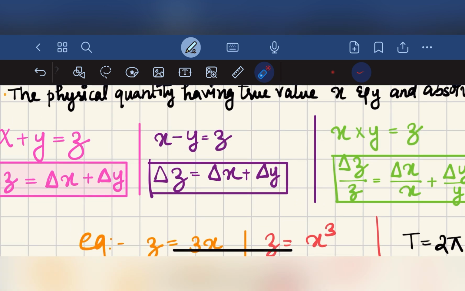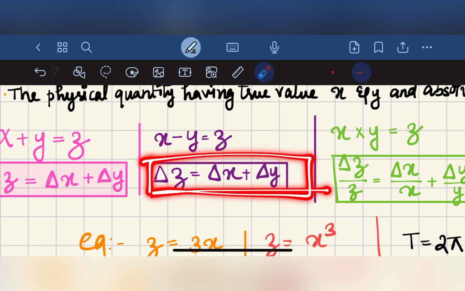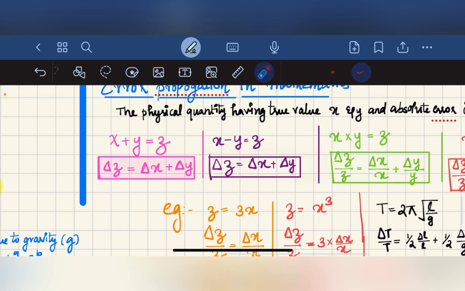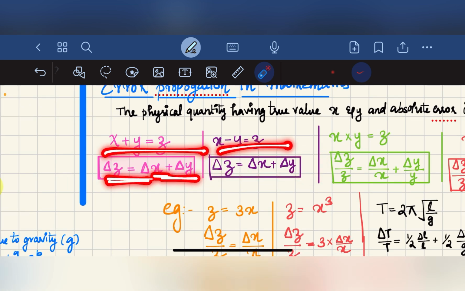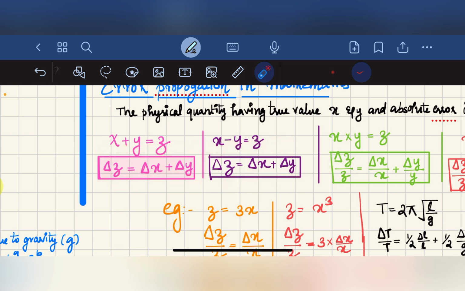The error in rod 1 is delta x and the error in rod 2 is delta y. So the total error in this measurement will also be delta x plus delta y. So in case of addition or subtraction, the total error is delta x plus delta y.